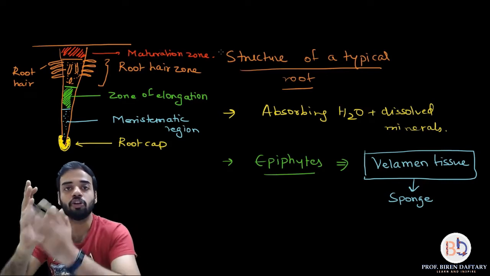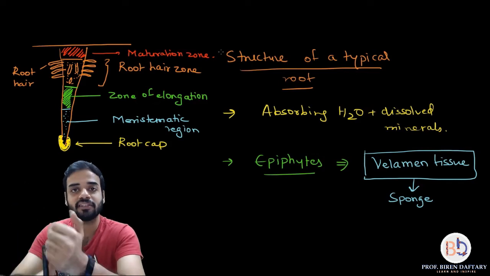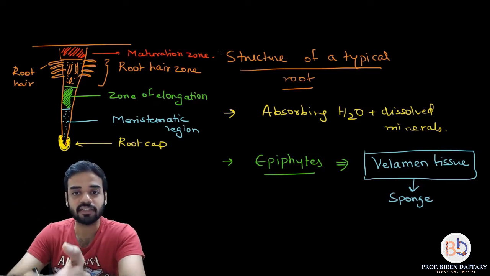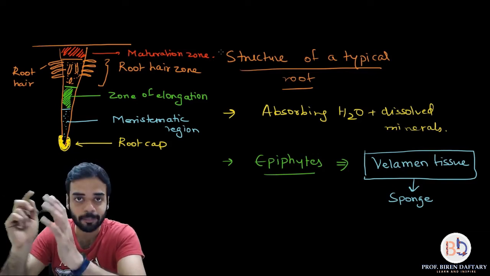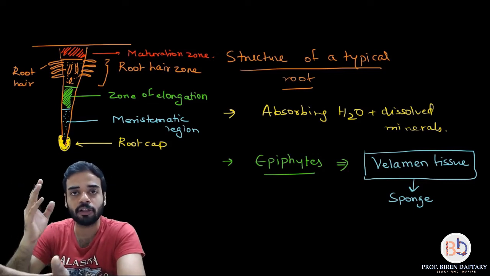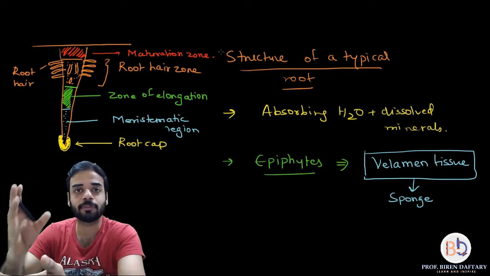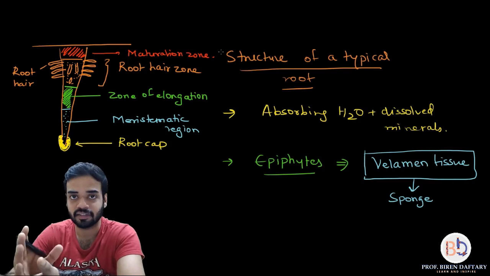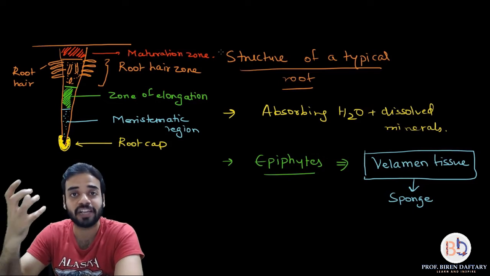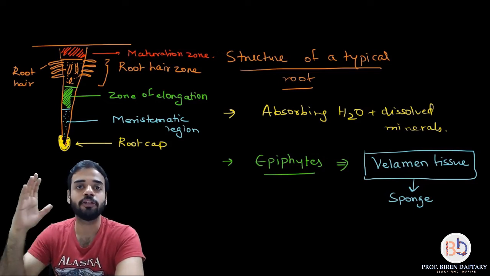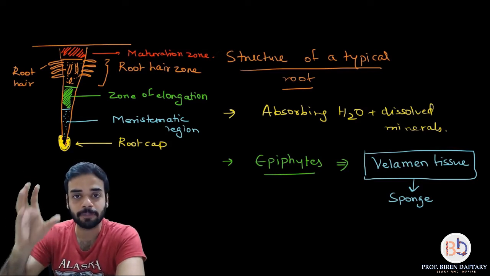So now in your book they have given that the root is made up of 4 important regions. The 4 regions are the meristematic region, elongation region, root hair region, and maturation region. Root cap is not called a region, it is just a protection in the case of roots. So I hope all these 4 parts are clear, and these are the 4 parts of a typical root which is present in terrestrial plants. Please remember this. In the case of epiphytic plants, a specialized spongy tissue called velamen will be present, which absorbs moisture from the air. Is this diagram clear? This is the structure of a typical root.